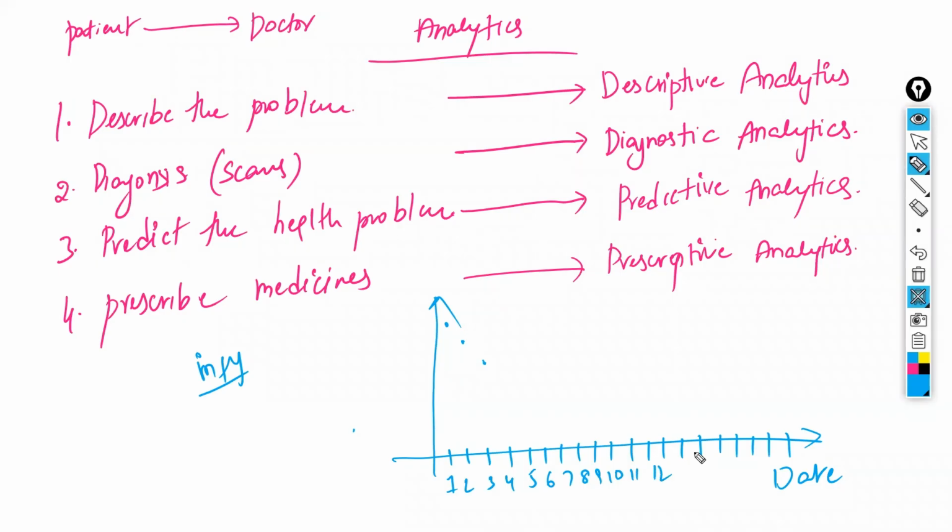Let us assume January 1st, and assume it is a working day, not a holiday. Whatever the Infosys share price is on January 1st, keep a dot based on that value. Then January 2nd, 3rd, 4th, up to January 11th, you have something like this.